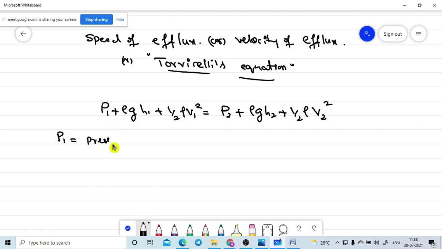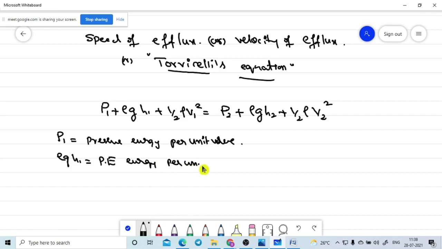In this, every term I am taking, see, P1 is nothing but pressure energy per unit volume. This is the formula. In this one, rho gh1 means potential energy per unit volume.